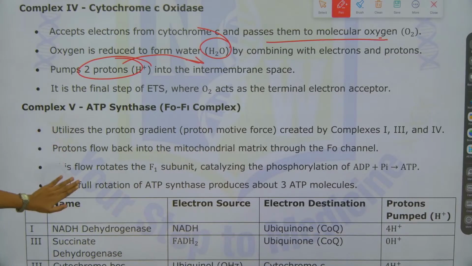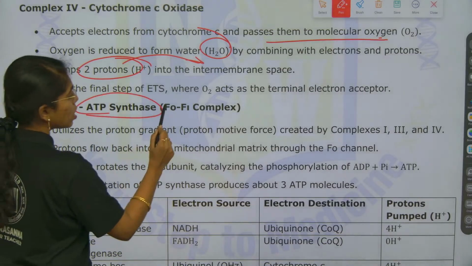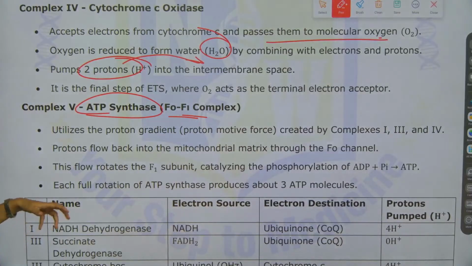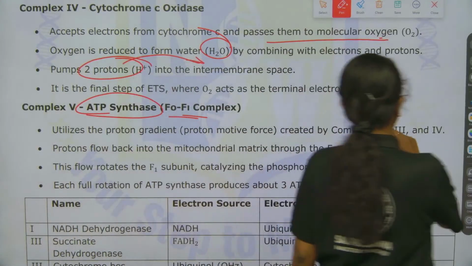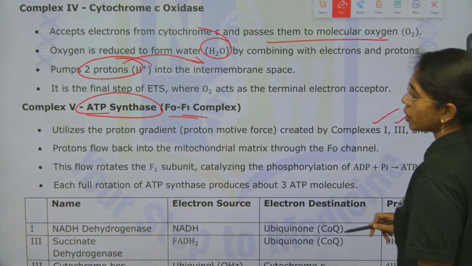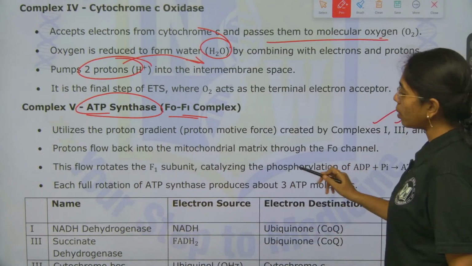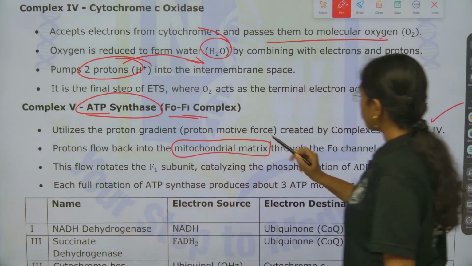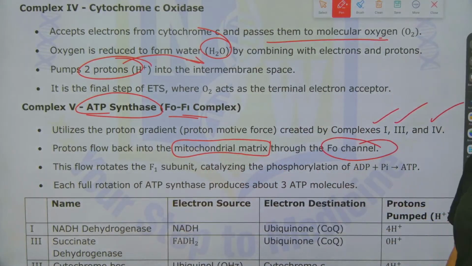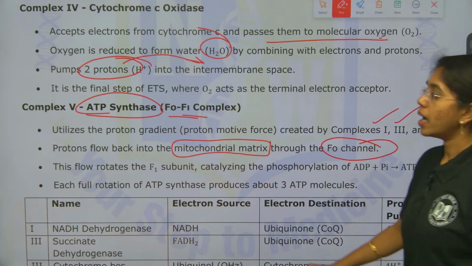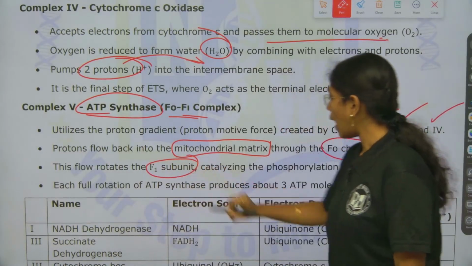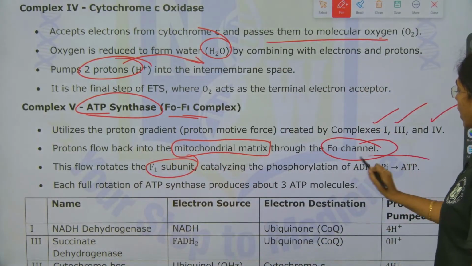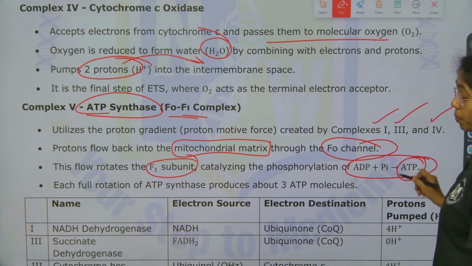And last, that is complex 5, which is ATP synthase, the F0 F1 complex. This will utilize the proton gradient which is created by complexes 1, 3 and 4. Protons will flow back into the mitochondrial matrix through what? The F0 channel. This flow rotates the F1 subunit, catalyzing the phosphorylation of ADP plus inorganic phosphate into ATP.